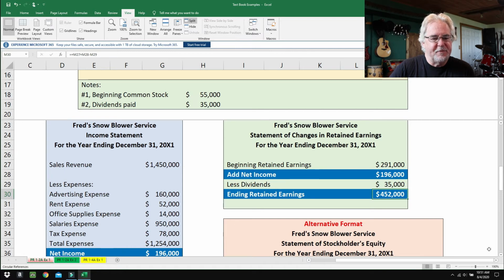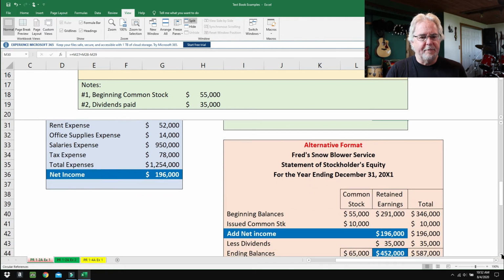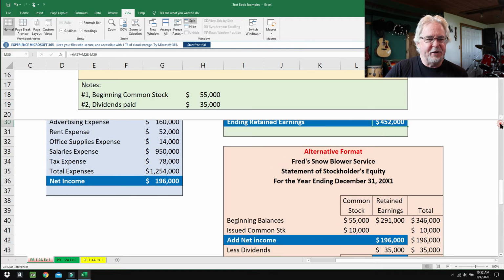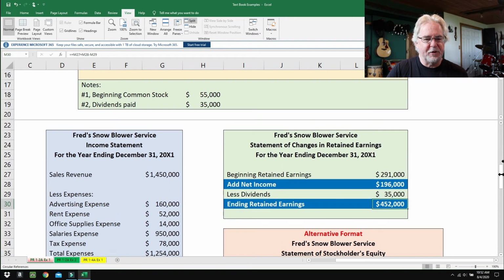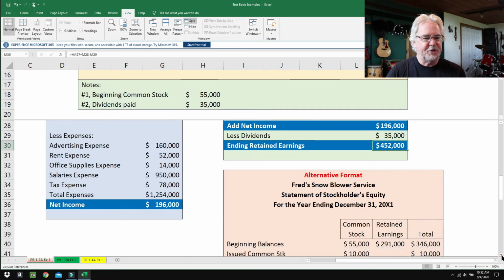Now, I hope this doesn't confuse anybody, but we did a good job here on the statement of retained earnings. It's fabulous. It's just the way it should look. But some textbooks teach this alternative format. And large businesses like Apple Computer and Microsoft and Amazon.com, they use this alternative format. Little businesses use the other format. So all we're doing is just doing what we did here in this green statement, but we're doing it this other way in case your book teaches it this way, just so you don't get mixed up.